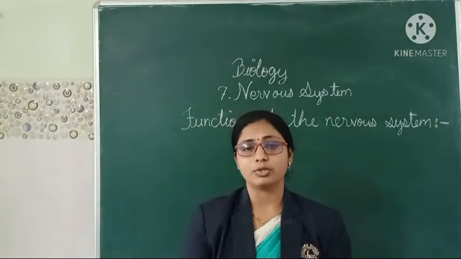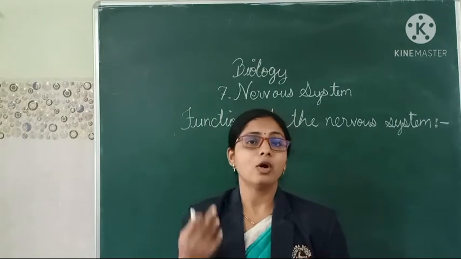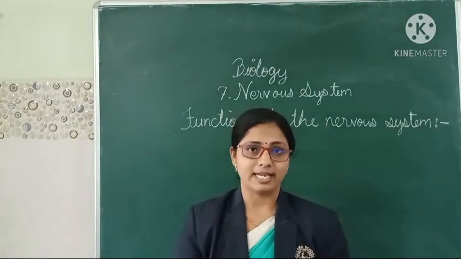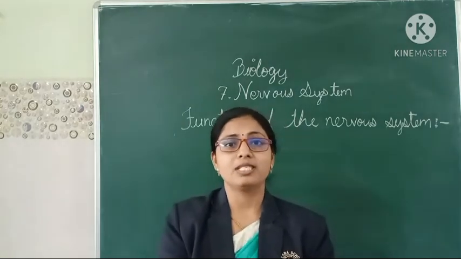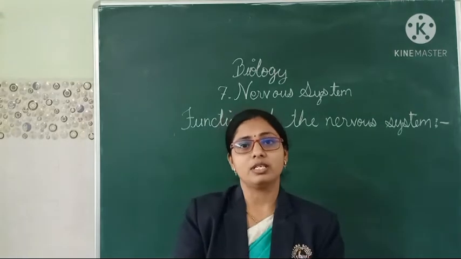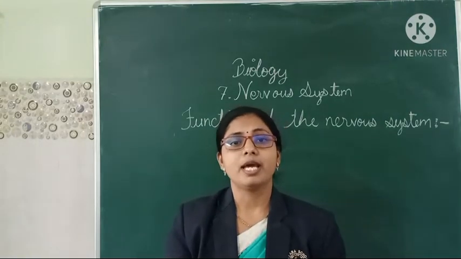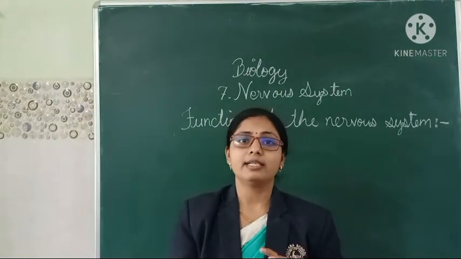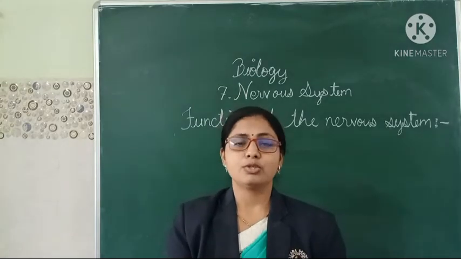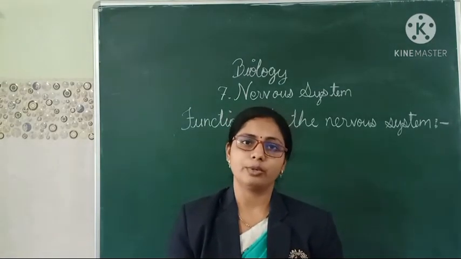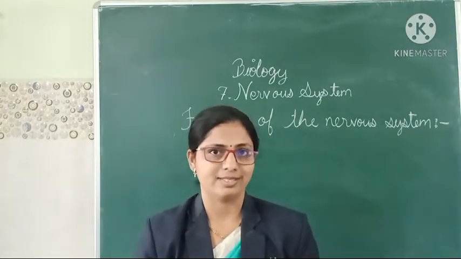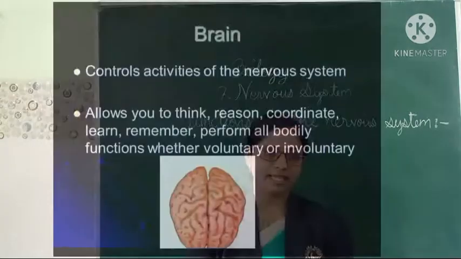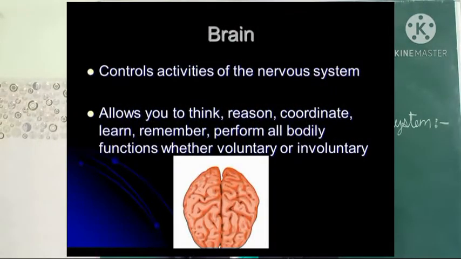For example, by looking or by listening we can understand what is going on outside. In the same way, other activities like a mosquito bites you. The skin is there, and from there also the nerves are connected to the nervous system and they inform you that the mosquito is biting you. So whatever things are going on outside, it is informed by the five sensory organs. Next, the second one is that it enables us to remember, think and reason.